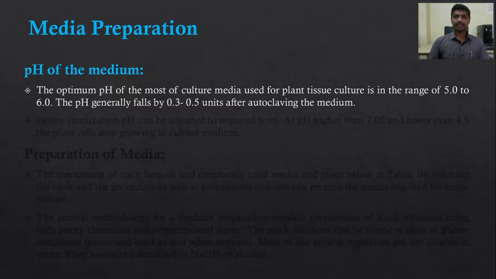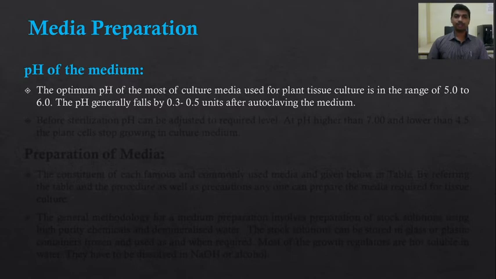So if we require a medium pH of 5.5, then we have to set it as 5.8 or 5.9, because the pH generally falls by 0.3 to 0.5 units after autoclaving.